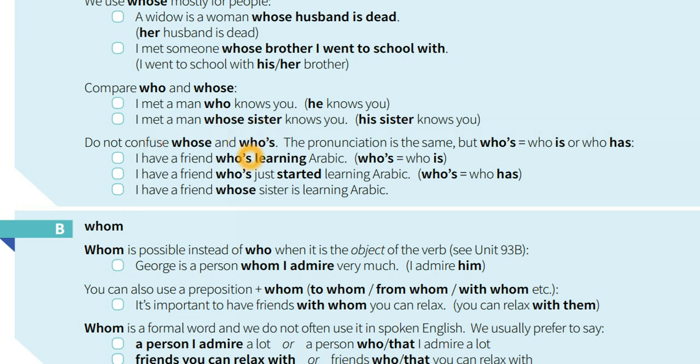Do not confuse whose and who's. This is with a contraction, and this is who's, very original. I have a friend who's learning the Arabic language. So who's is who is, or who has. Whether it is "is" or "has", we use the contraction with s. We have an apostrophe above the s, and then we continue.